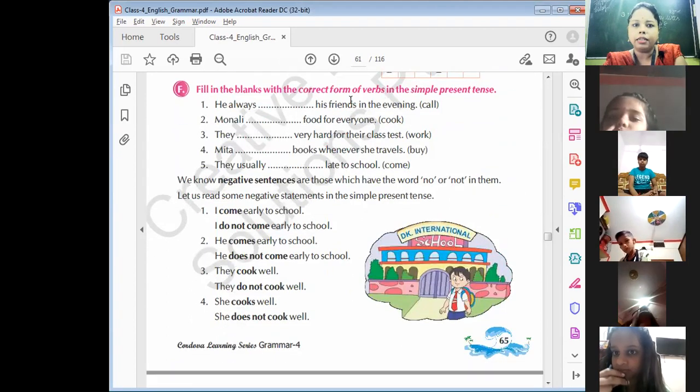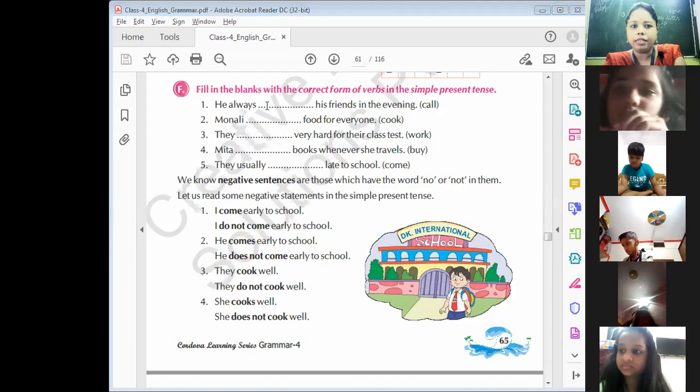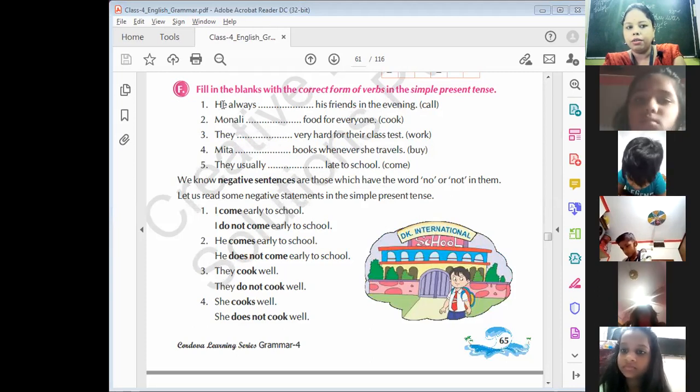Now go to the next one. Fill the blanks with the correct form of the verb in the simple present tense. Now here we have to fill it with the correct form of the verb. He always calls his friends in the evening. Now it will be calls, not call, because here you can see it's singular.